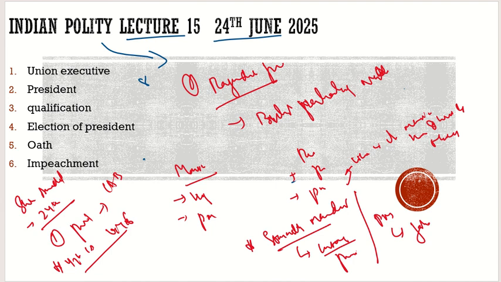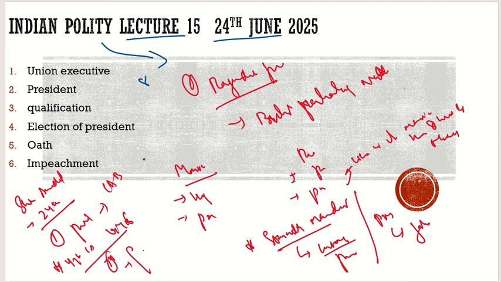She amended Article 74. She said that the advice which we are giving to the president, the president shall act on this advice. Under the 42nd Constitutional Amendment Act, it was not earlier mentioned that the advice of the Council of Ministers and the PM is binding on the president, but she added a few words that the president shall act on the advice.